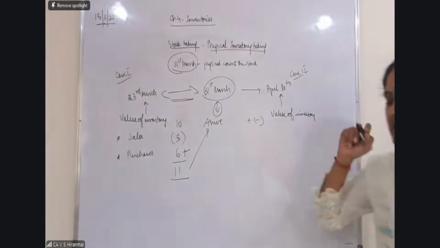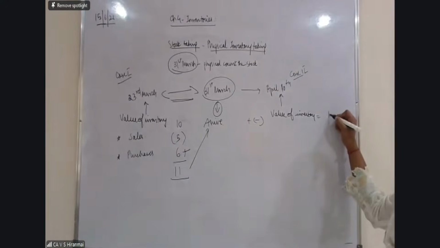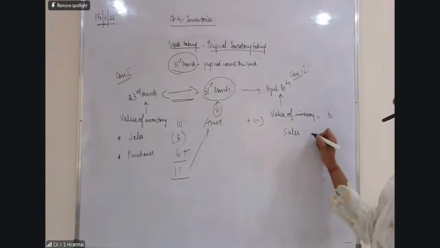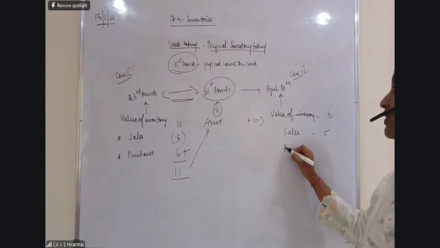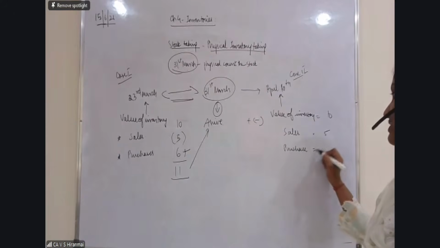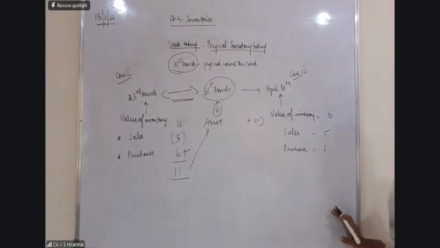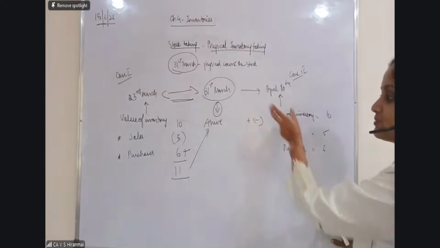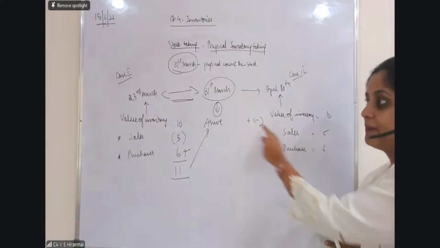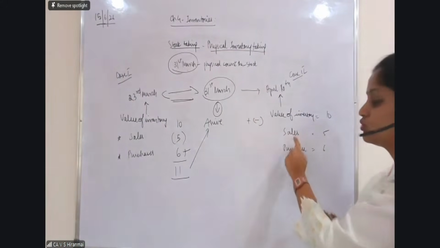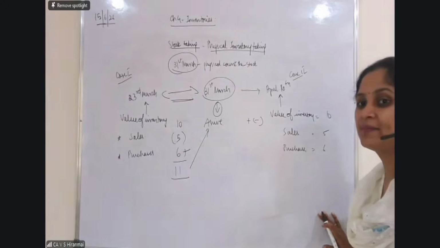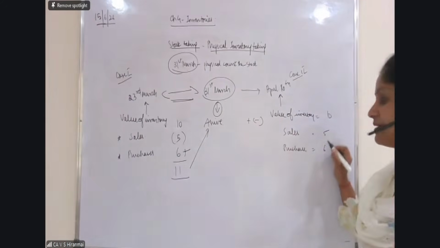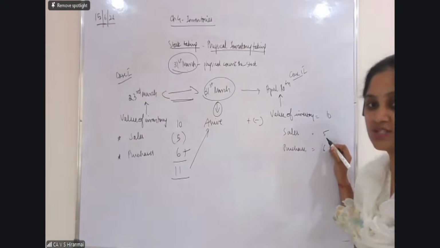Now come to this side. Madam, same value of inventory 10. During the period sales was 5. During the period purchases was 6. Now please come back. Madam, after 31st March, this sales has happened. But as of 31st March, these goods were there in the inventory, madam. It was still there in the inventory. So what should I do with the sales here, my dear students?